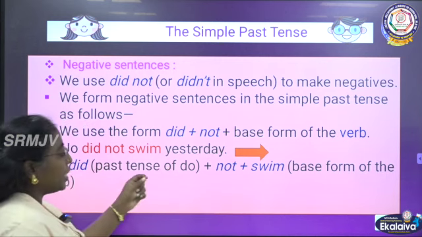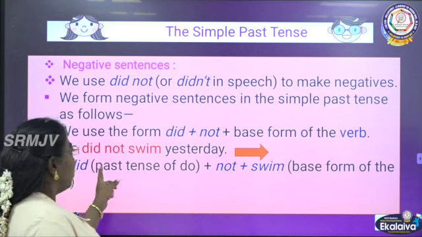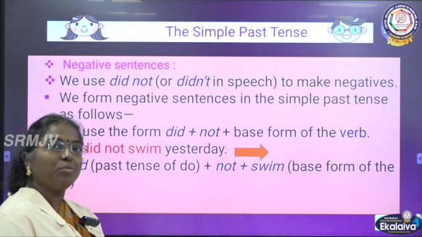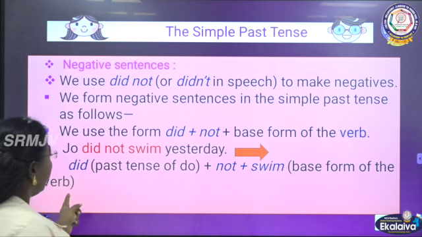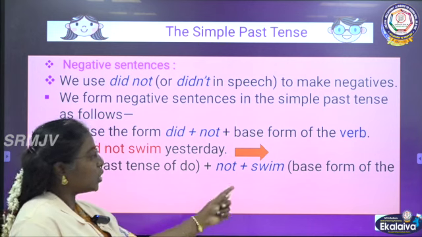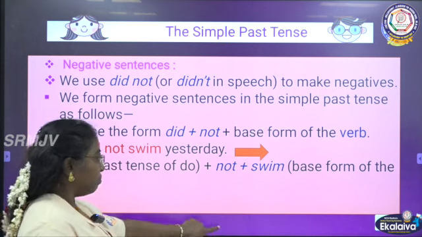Joe did not swim yesterday. Did not plus the base form of the verb, swim. He did not swim yesterday. Did is the past tense of do and not makes it negative. Swim is the base form of the verb.